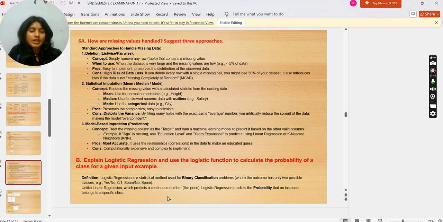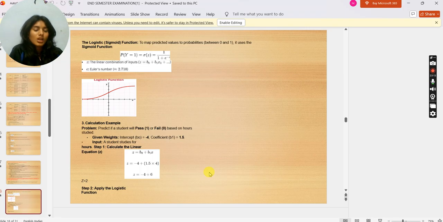Explain logistic regression and use the logistic function to calculate the probability of a class for a given input. Definition: logistic regression is a statistical method used for binary classification problems where the outcome has only two possible classes, that is yes or no, 0 or 1, spam or not spam. Unlike linear regression, which predicts a continuous number like price, logistic regression predicts the probability that an instance belongs to a specific class. Now we have the logistic sigmoid function to map predicted values to probabilities between 0 and 1.